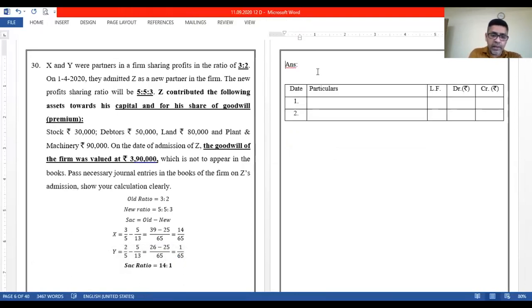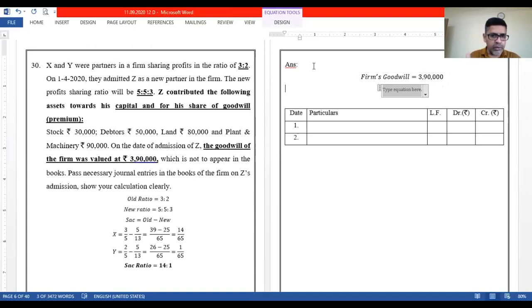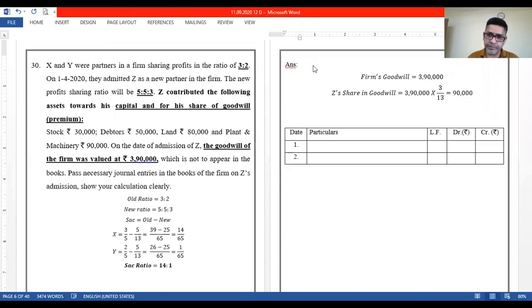Now, when we are done with the sacrificing ratio, let us see the goodwill. What is the firm's goodwill? That is given to us, and let us calculate Z's share. Firm's goodwill is equal to 3,90,000. Out of this, we need to calculate Z's share. Z's share in goodwill will be equal to 3,90,000 into Z's share, which is 3/13. So it will be 90,000. Z's share of goodwill is 90,000.